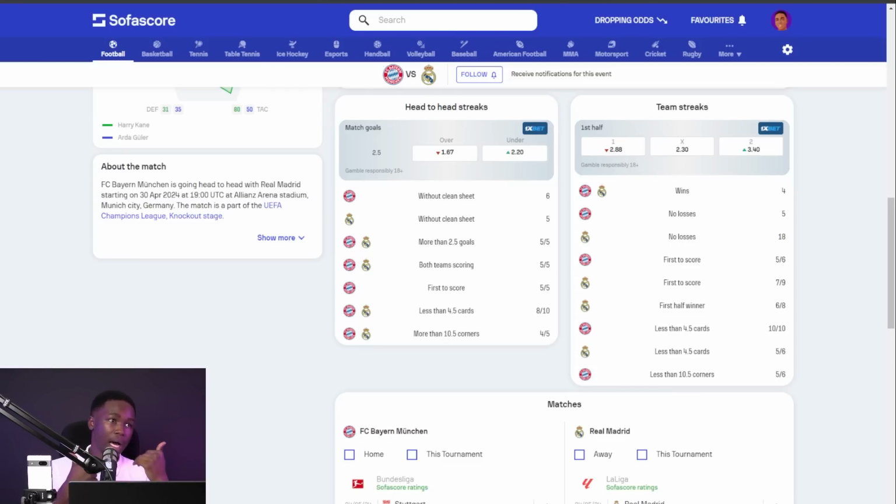So which means that Real Madrid tends to go for the earlier goal. And then remember when we viewed the head-to-head streaks, we also saw that Bayern were first to score in 5 of the last 5 games between these two teams. So at this very point, we are actually convinced that both teams are in a very perfect position of scoring. And we are also convinced that this is a game that is in a very perfect position of delivering over 2.5 goals.